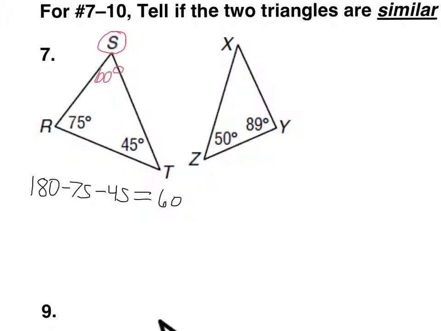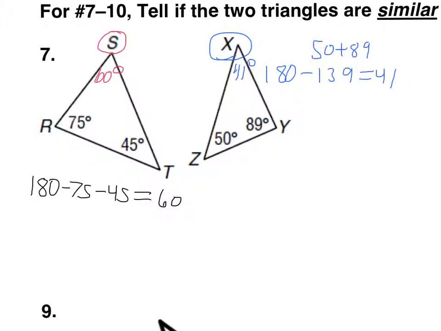Okay, so now I know all three of those angles. Let's figure out this angle, because I also don't know that one. Now, what some people like to do is add together the two angles first, 50 plus 89. So if you add 50 plus 89, you get 139. And then they subtract that from 180. That's fine also. I feel like that's maybe a little more work, but if that way makes sense to you, that's fine. So that's 41 degrees.